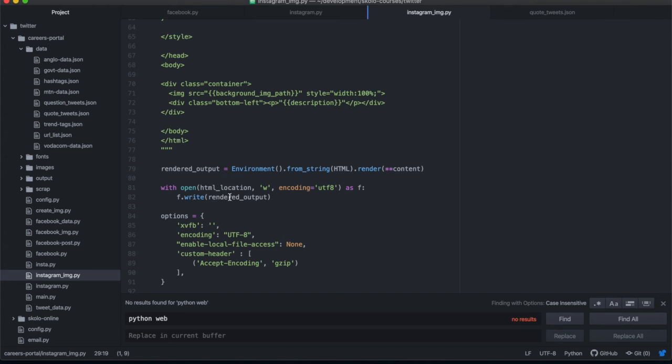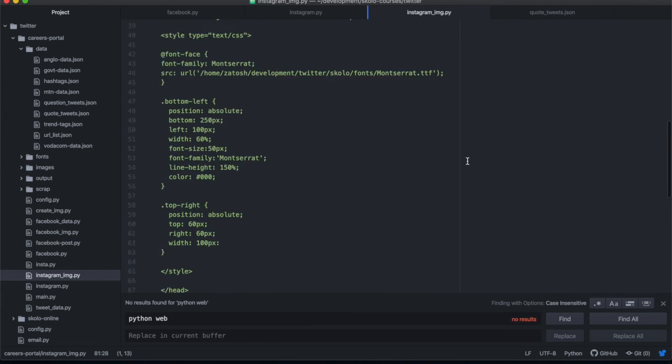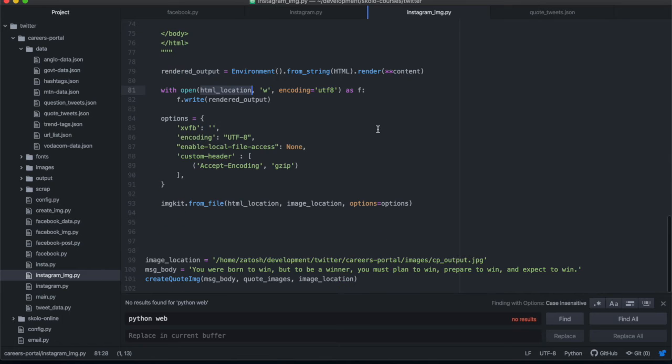Then after you've opened that location as f, you're going to write that rendered output in that location. The HTML location that we've selected is defined at the top there. We're going to save this file under CP output HTML, and if you opened that HTML, you would find it the way it is.